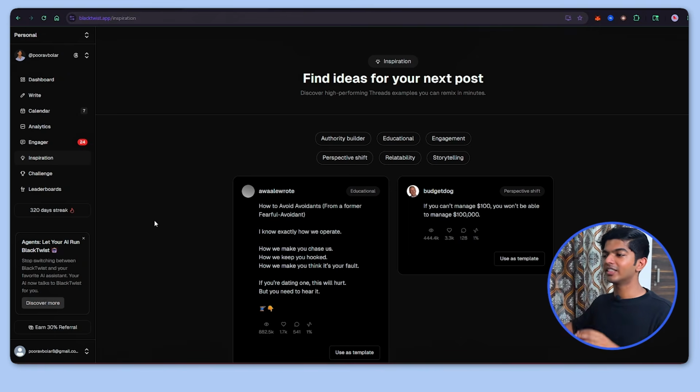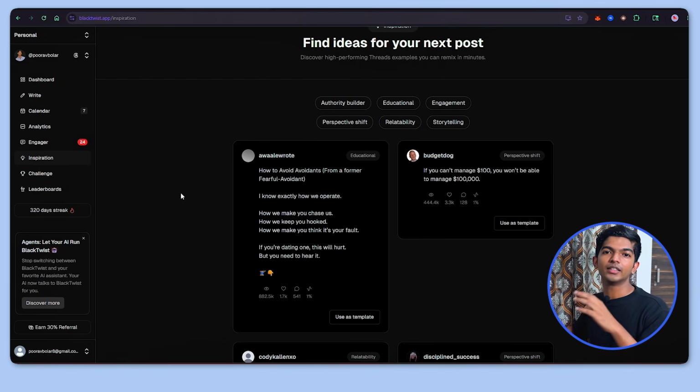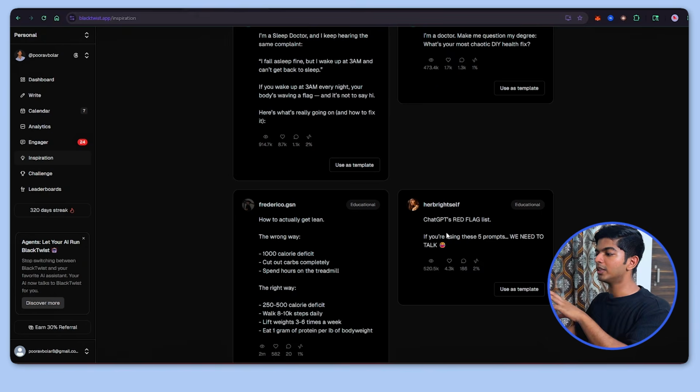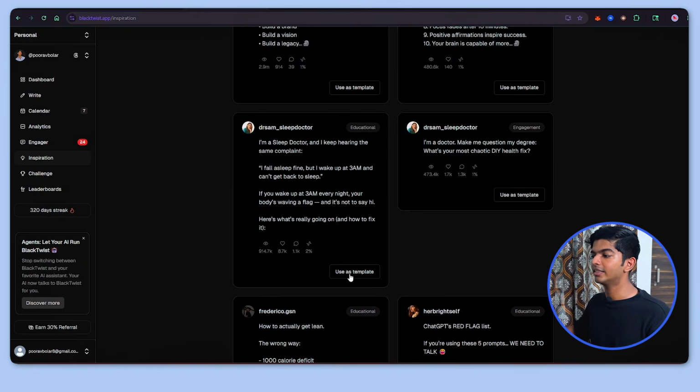Another interesting feature is the inspiration tab. So you can see all of the viral posts of other creators on Threads. So here I can just scroll. Now let's say I like one of these posts and I want to use the same format. I can just hit on use as template and I can add in my own details.